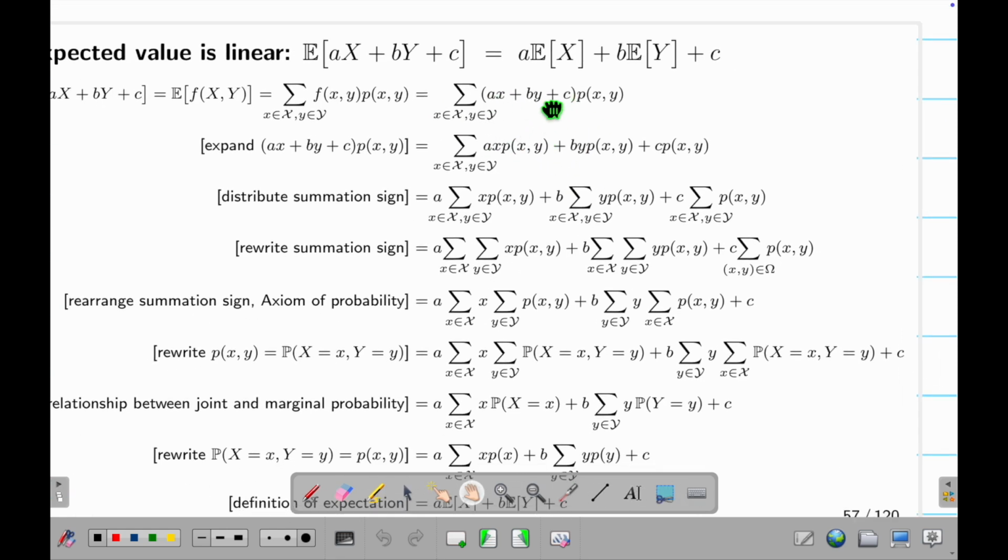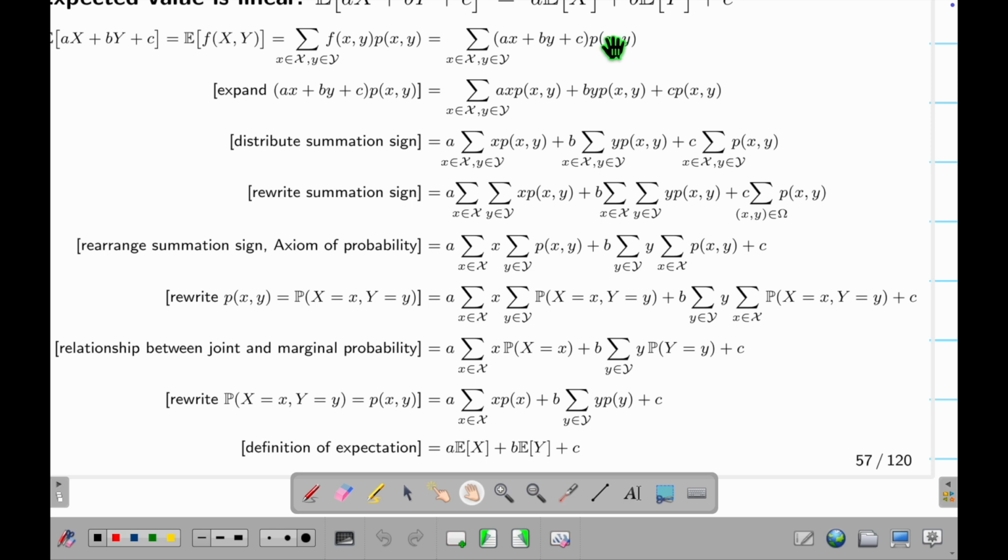What's next? Now I can just do the math. I put p inside each term, so axp, byp, and cp. Okay, I have this. So I just expand this bracket. And then the summation sign, I can go inside, right? So I put the summation into each term. And I can also take out the scaling factors. So I have this. And then what? This is a summation with a double symbol, so I write them as double.